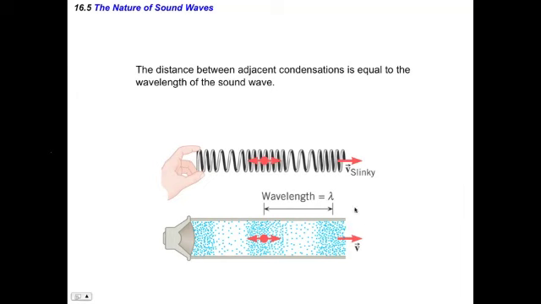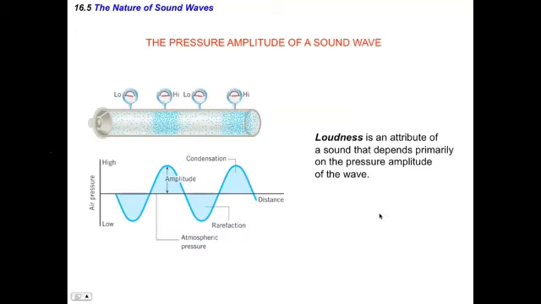The wavelength then can be defined as the distance between the two compressions or the two rarefactions. However, this is difficult to represent in a graph form, and so what we can do is take this longitudinal wave, and by looking at the air pressure, we can take it and apply it to a graph that forms a transverse wave, where the amplitude again is the height from our zero or our normal air pressure. We have troughs and crests, rarefactions and condensations or compressions, and the wavelength is the distance between our two compressions.